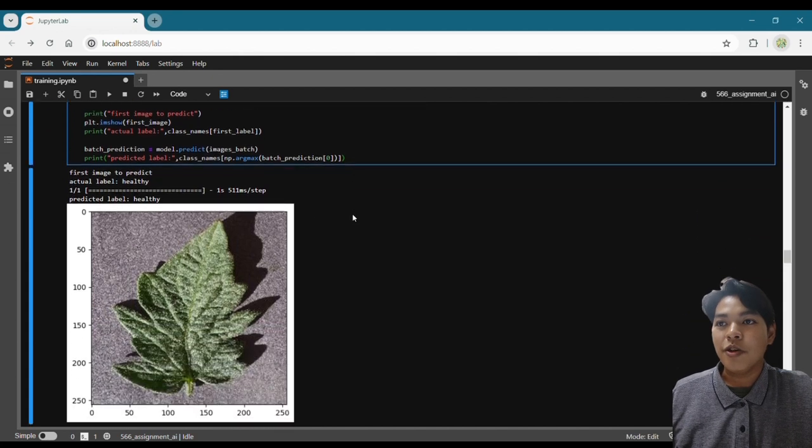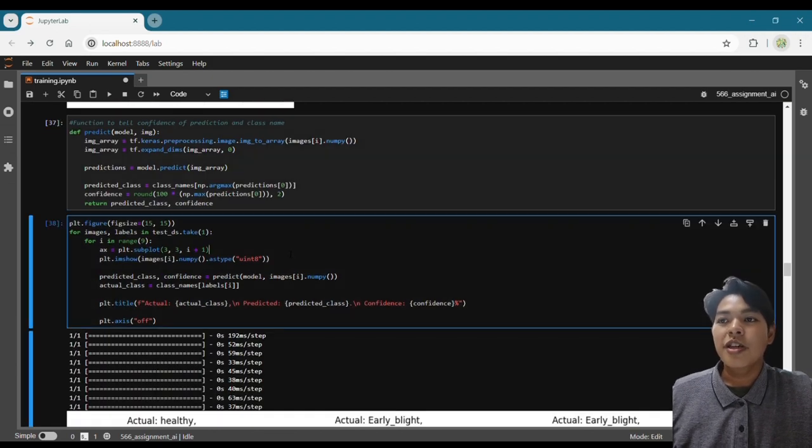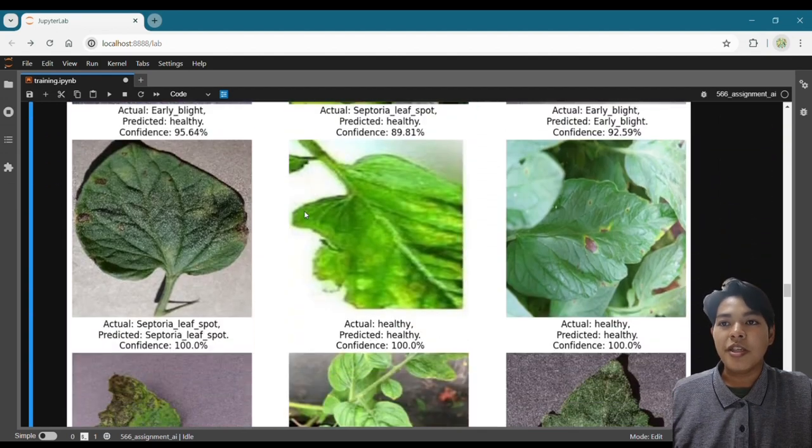So here we have one image. This picture is supposed to be healthy, and the predicted label is healthy, meaning our model is quite accurate. And this part is to showcase the accuracy for multiple images. So here we set 9 images.